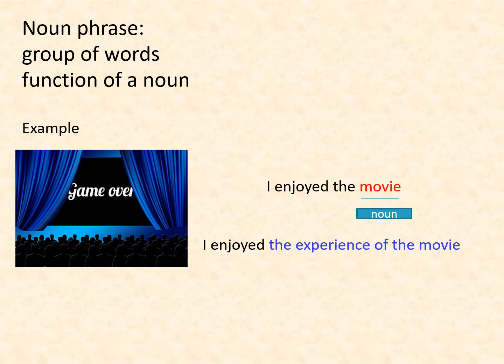Students, the experience of the movie, this part of the sentence performs a similar function as the noun movie in the above sentence. So we can call this part of the sentence a noun phrase. So the noun phrase performs a similar function as a noun in a sentence.